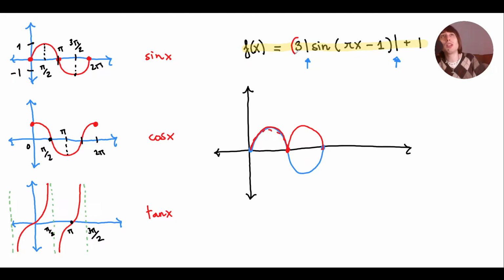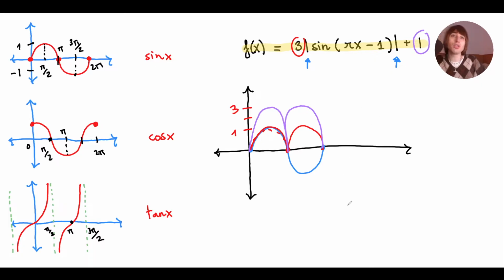We've multiplied the function by 3. So that means we've stretched it vertically by a factor of 3. If this used to be 1, now it will go up to 3, because I'm multiplying it by 3. So the new amplitude of this function is 3. So it's going to do something like this. Cool. We're also adding 1.